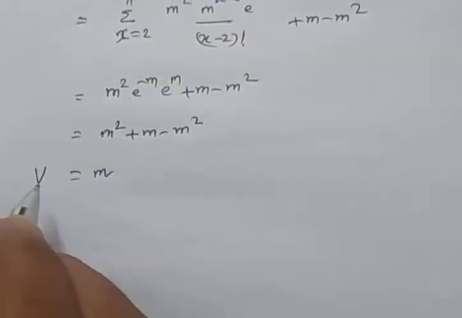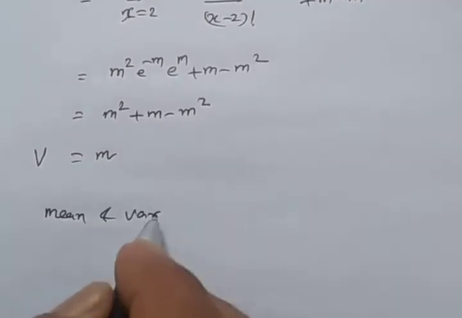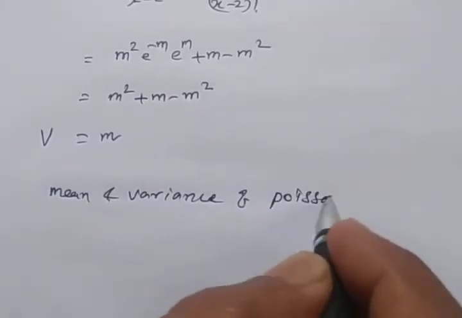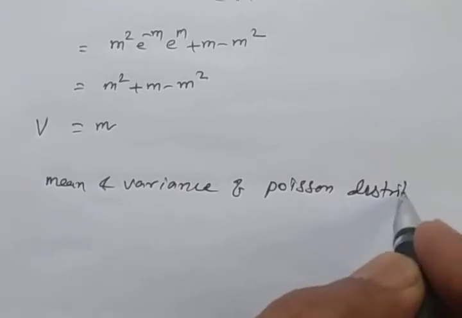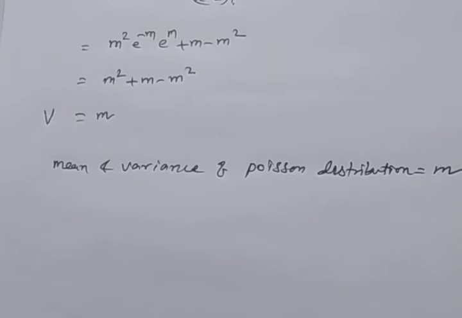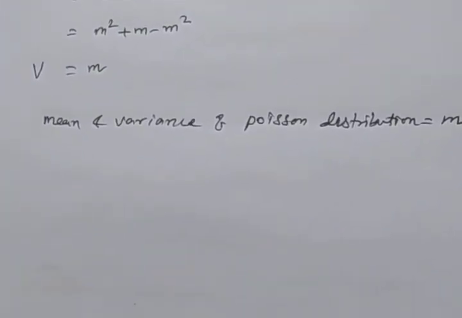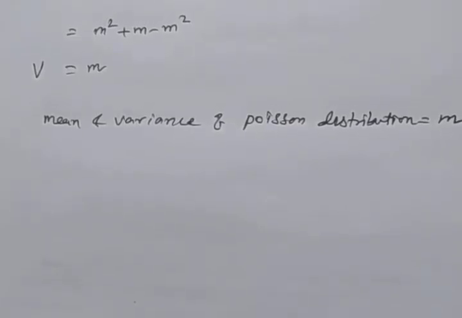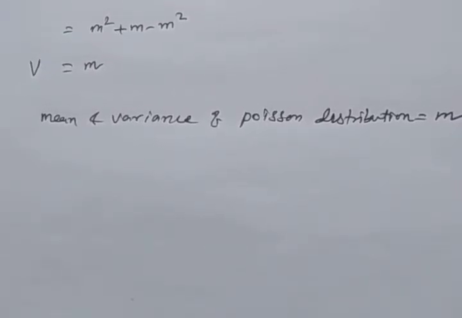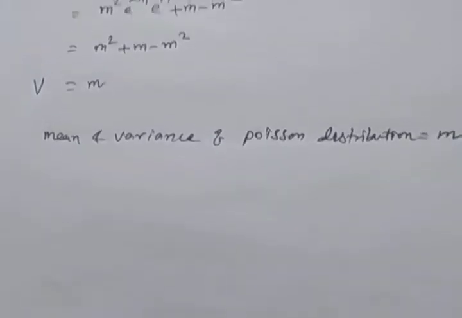So here, mean and variance of Poisson distribution is m. We will discuss some problems on this. Remember, when we are using the Poisson distribution, we must check that p should be very small and n should be a little bit more in the problem.